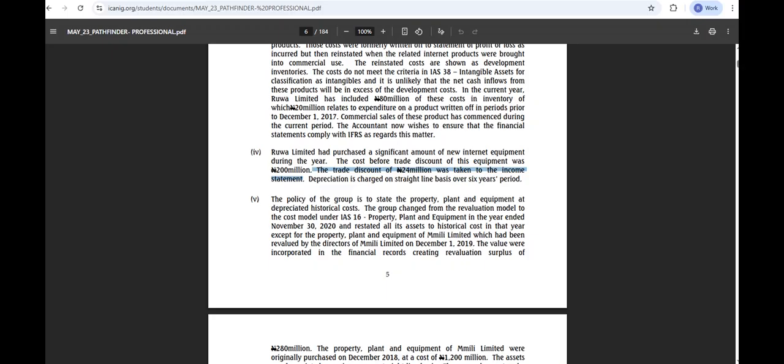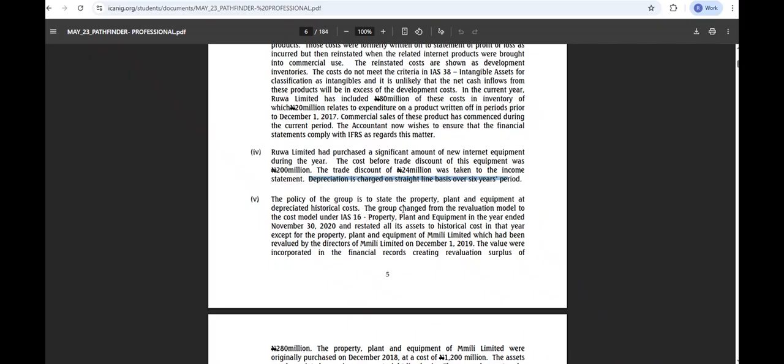Okay. Now, the trade discount itself, if we purchased it now, we need to understand this depreciation. What is it referring to? The depreciation is for what? And what is the group policy? What's their PPE depreciation? What's the number of years? If they are depreciating on a straight line basis, what's the number of years? The policy is to state PPE at depreciated historical cost.